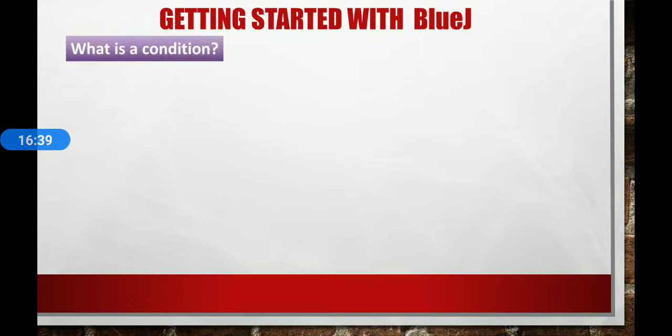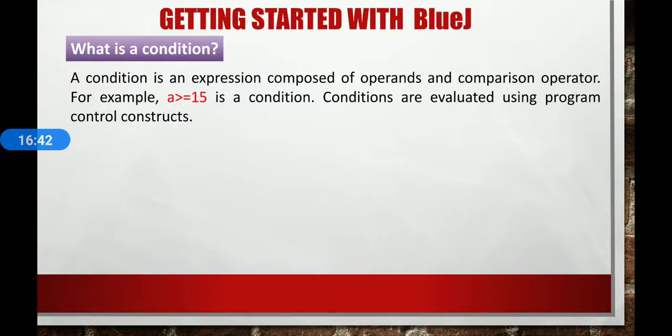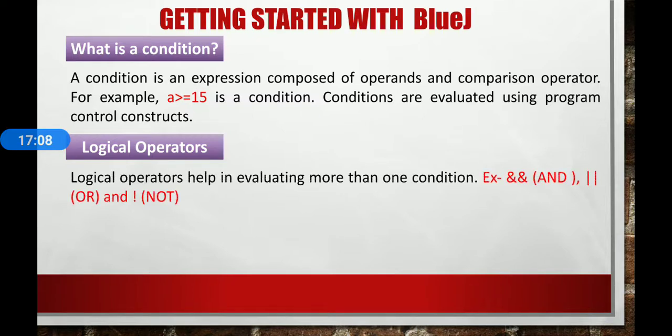Now let's see what a condition is. A condition is an expression composed of operands and a comparison operator. For example, a is greater than or equal to 15 is a condition. Conditions are evaluated using program control constructs. We will discuss this in the next video. Now, logical operators. Logical operators help in evaluating more than one condition. It means if you want to compare two or more conditions, then you have to use any of these logical operators like AND or NOT.